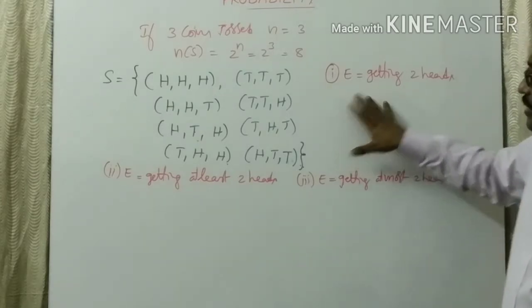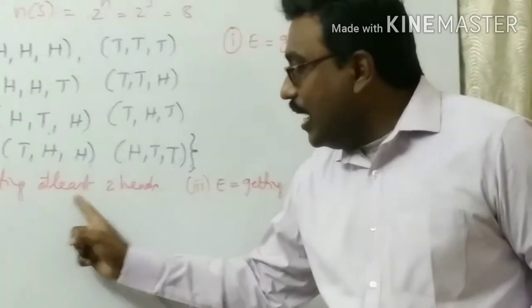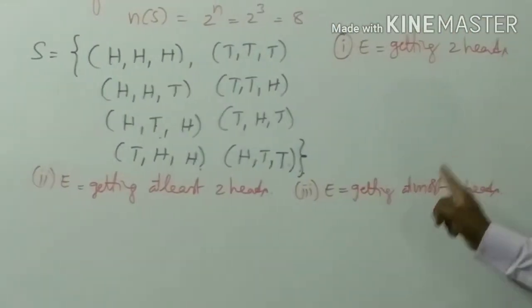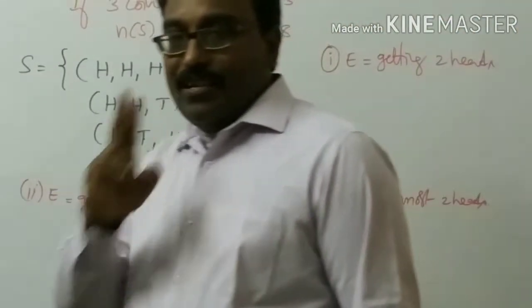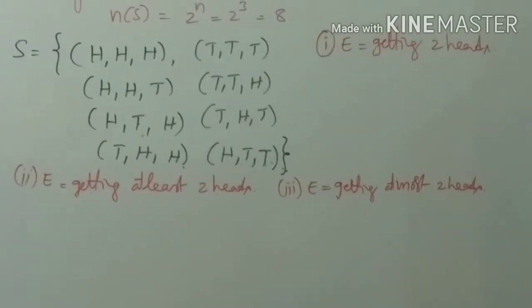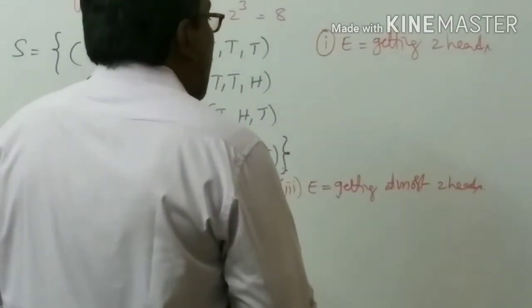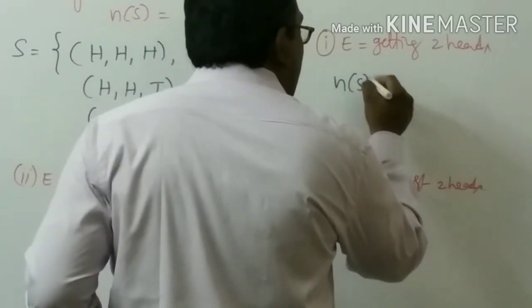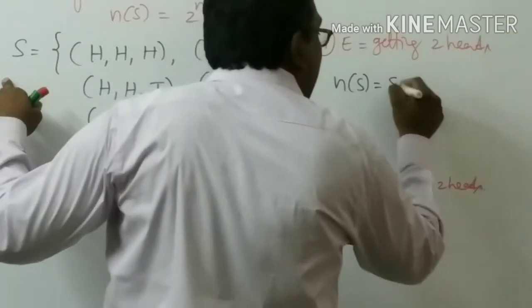The first one is getting 2 heads. The next one is at least 2 heads. The last is at most 2 heads. At least 2 heads, at most 2 heads. First of all, the first one is very clear. What is that? Getting 2 heads. So the number of sample spaces, n of S, is equal to 8.